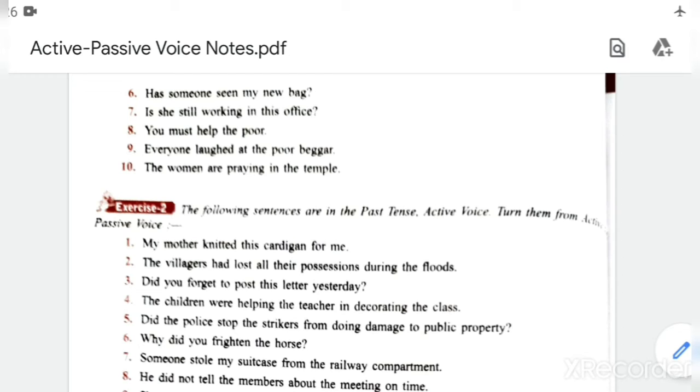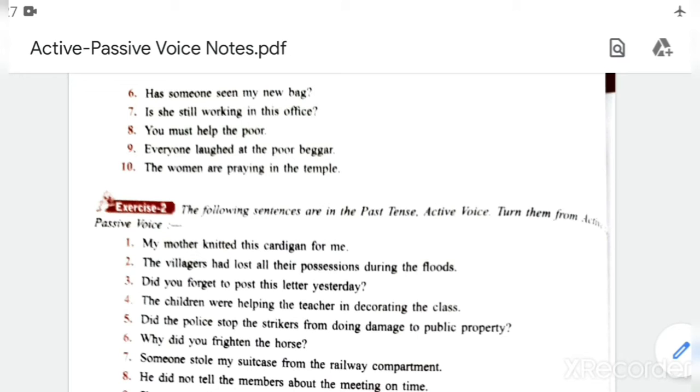Understood? Everyone laughed at the poor beggar. Okay, here object is the poor beggar. So the passive voice is the poor beggar was laughed at. The poor beggar was laughed at. Okay. Then 10th one is also a little bit tricky. The women are praying in the temple.